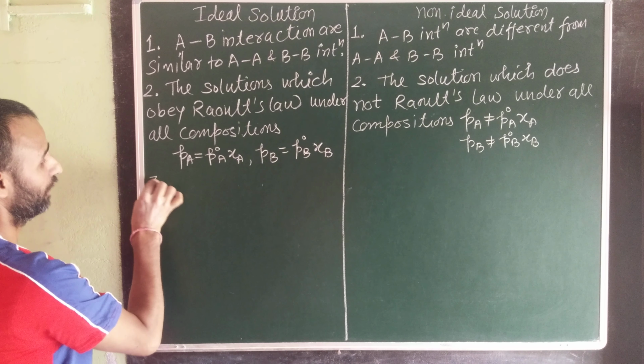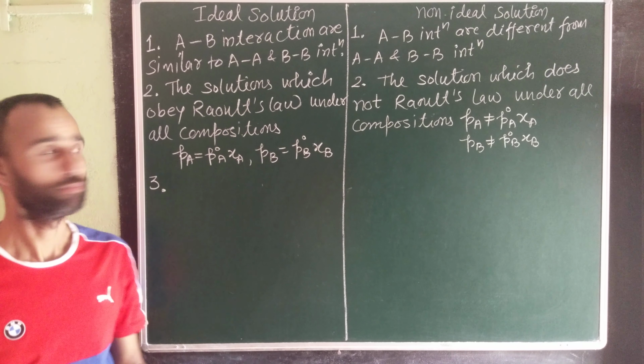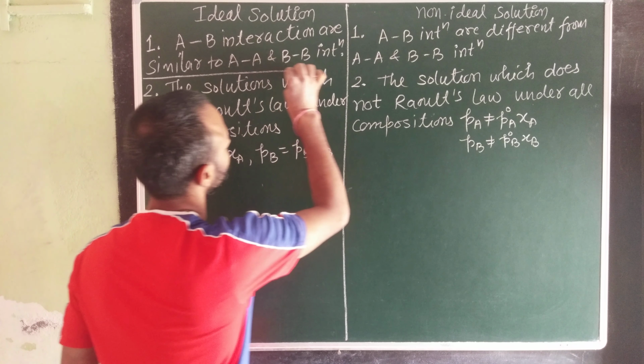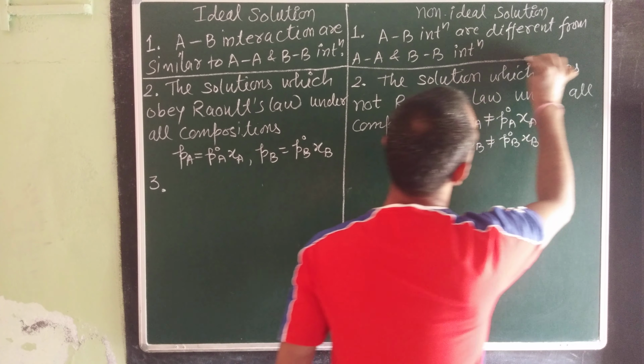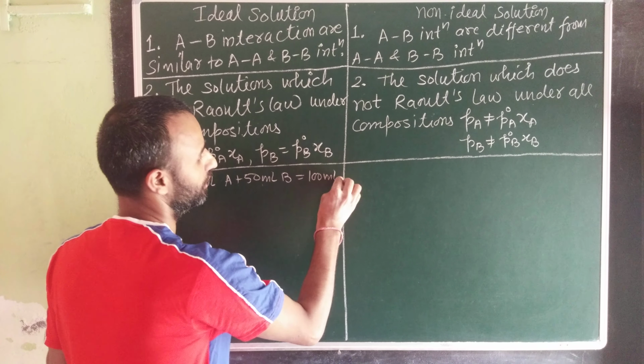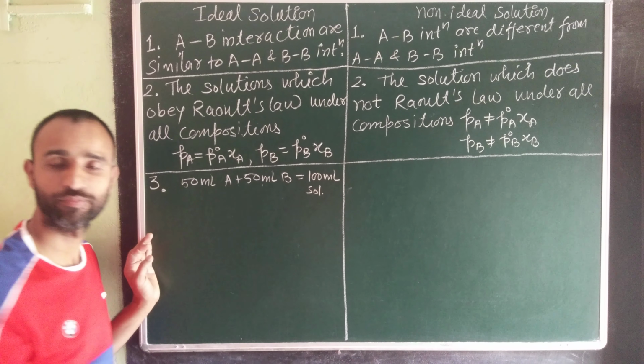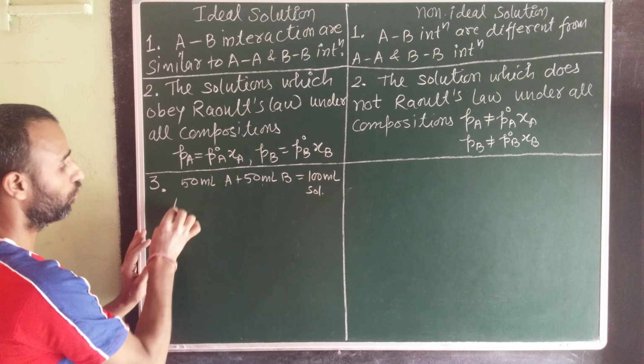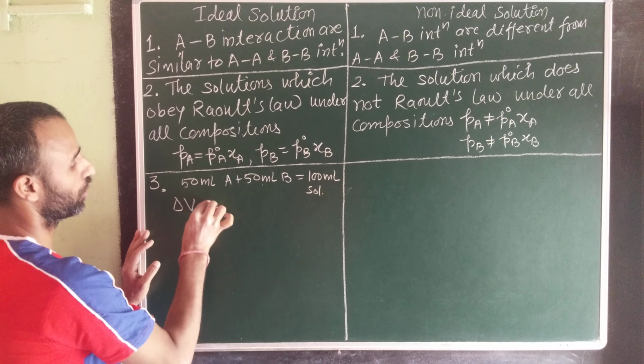Now see, if attractions are same, then if we mix 50 ml of liquid A and 50 ml of liquid B together, it becomes 100 ml solution. That means there is no change in volume on mixing.